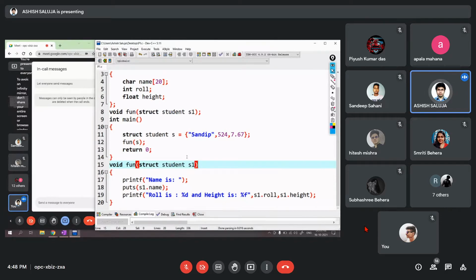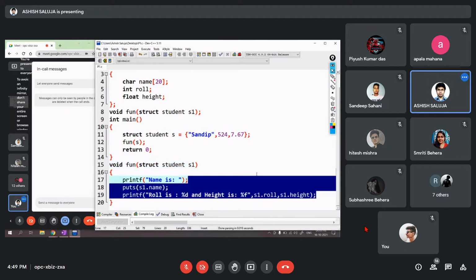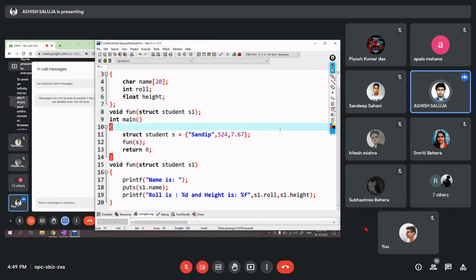Now, which is the formal variable, which is the actual variable? Here, S is the actual variable, S1 is the formal variable. If you try to change anything in S1, it won't reflect in S. Let us see that as well. Let us just copy it and paste it above this function.